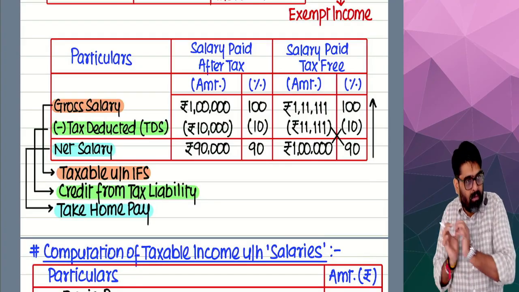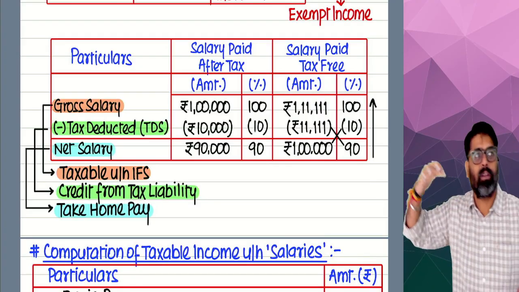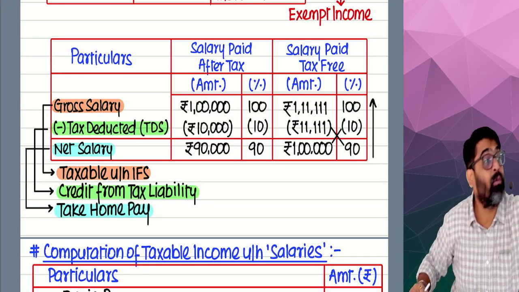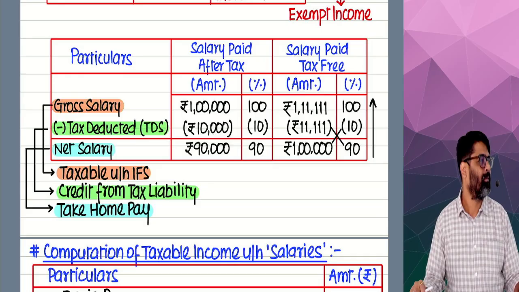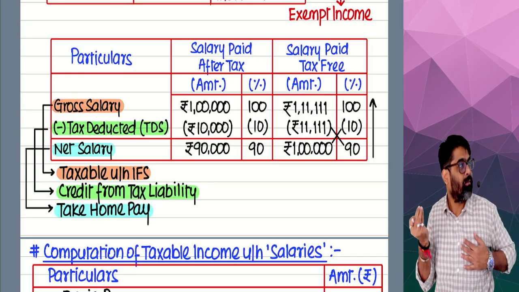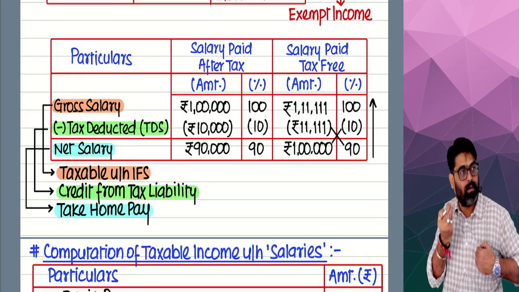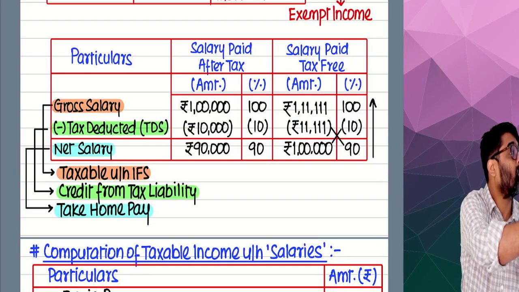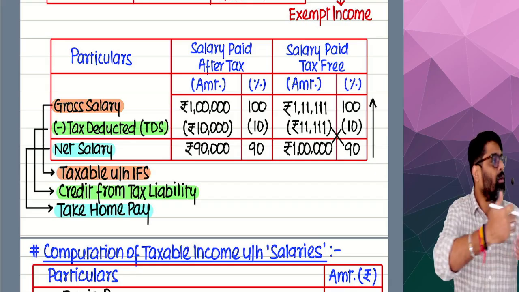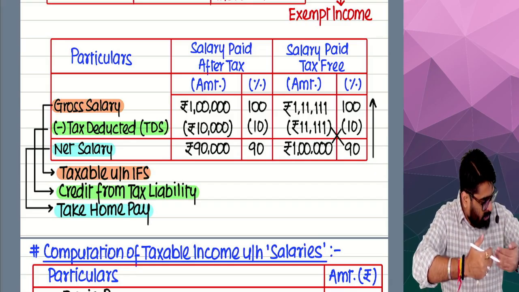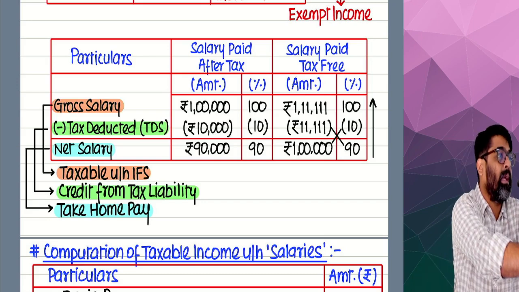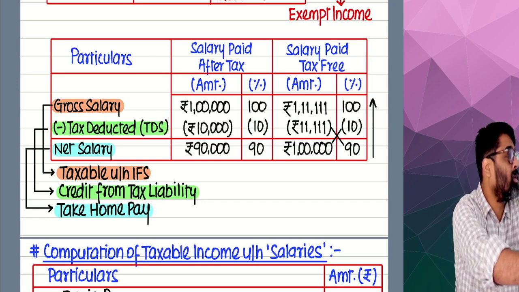Because the moment I give 1 lakh rupees to Harshita, the government will see that 1 lakh is gone, meaning TDS is deducted by the employer and 1 lakh is gone. Now from my pocket, 10% will go. Example, if the rate was 10%, I was supposed to deduct 10,000, retain it and give 90,000. But I did not do it.